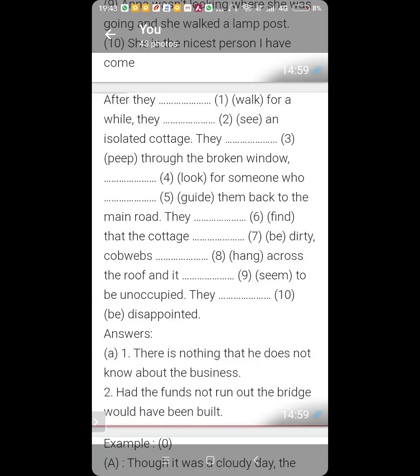For and while they saw. Very good. Number 3, Ansh. They peeped through the broken window. Yes. Number 4, Kartike. To look. No, looking.